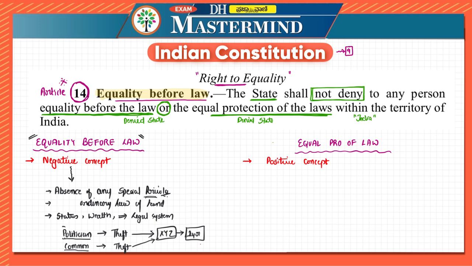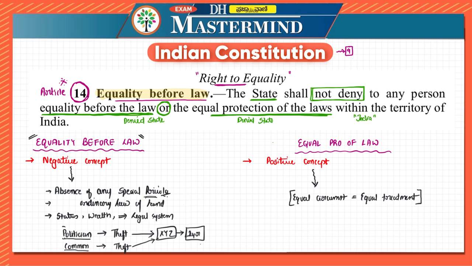Then why do you call equal protection of law as positive concept? Here they are mentioning about protection of the law, right? Then why is it called as a positive concept? Because if there is equal circumstance, there is equal treatment. If there is equal circumstance, there is equal treatment, and hence it is considered as a positive concept. So they are mentioning it in a positive manner over here when it comes to equal protection of the law.